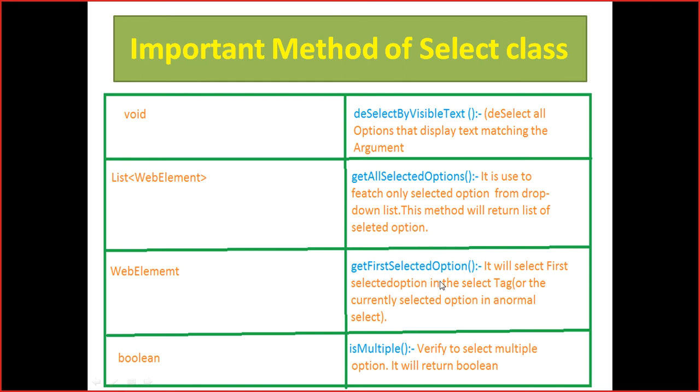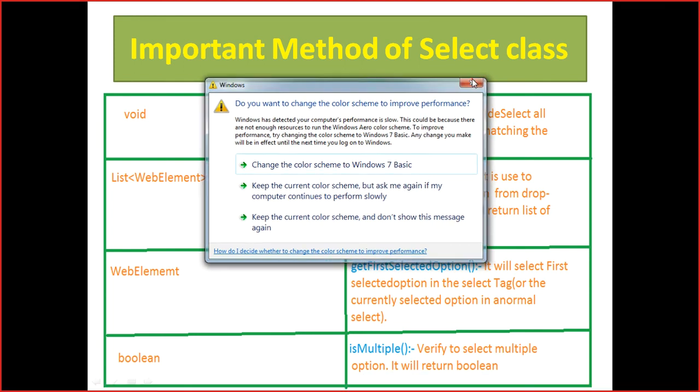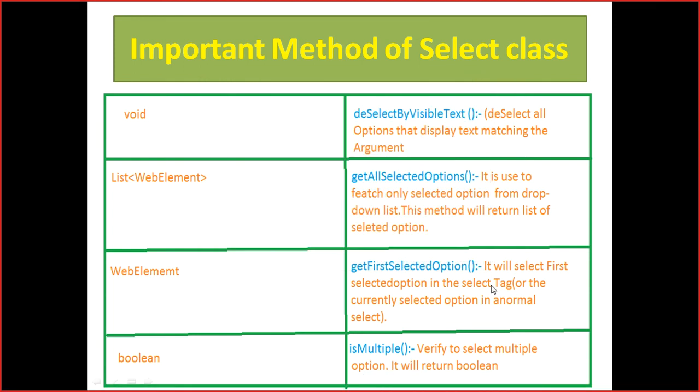So getFirstSelectedOption: if you have a drop down and you want to get only the first selected option, then we can use this method. Then isMultiple will verify whether multiple options can be selected or not.